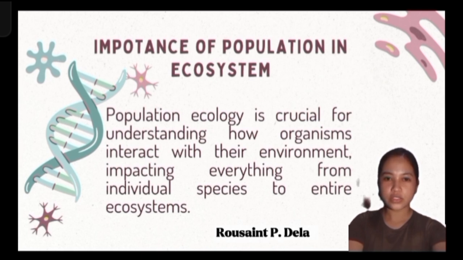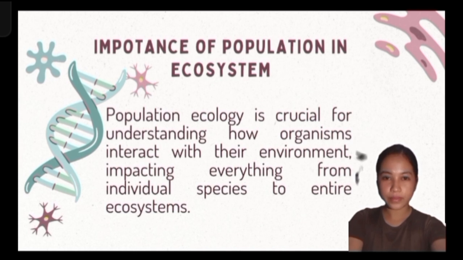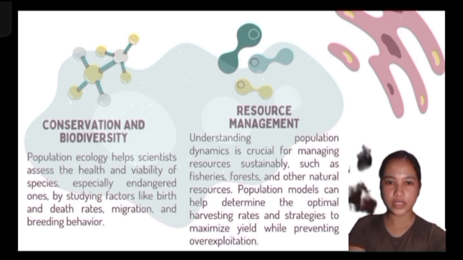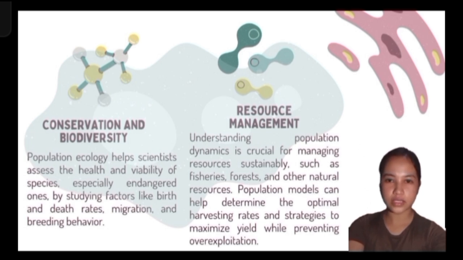Population ecology is crucial for understanding how organisms interact with their environment, impacting everything from individual species to entire ecosystems. Here are some importance of population ecology in ecosystems. First is conservation and biodiversity. Population ecology helps scientists assess the health and viability of species, especially endangered ones, by studying factors like birth and death rates, migration, and breeding behavior. For example, tracking giant panda populations helps assess habitat needs and breeding access for recovery programs.